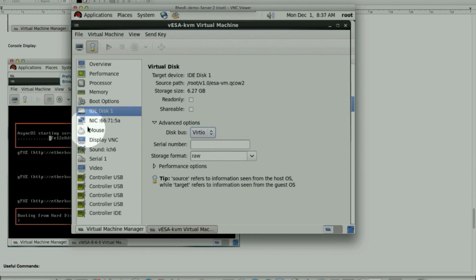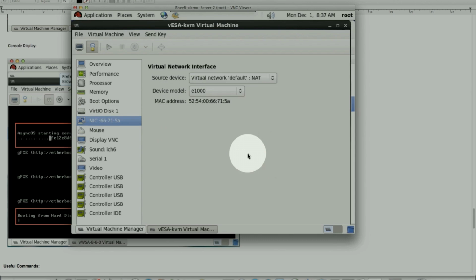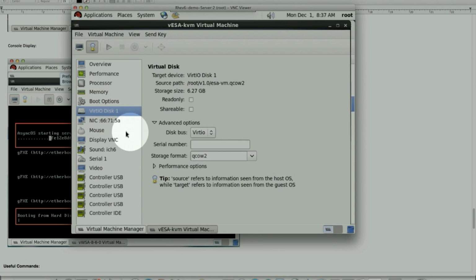Look at the IDE disk, expand this advanced option, and make sure the disk bus is set to VirtIO, and then the storage format is also set to QCOW2 in this example. Once you set that, say apply the changes, yes. And now it sets the VirtIO disk 1 as opposed to IDE disk.